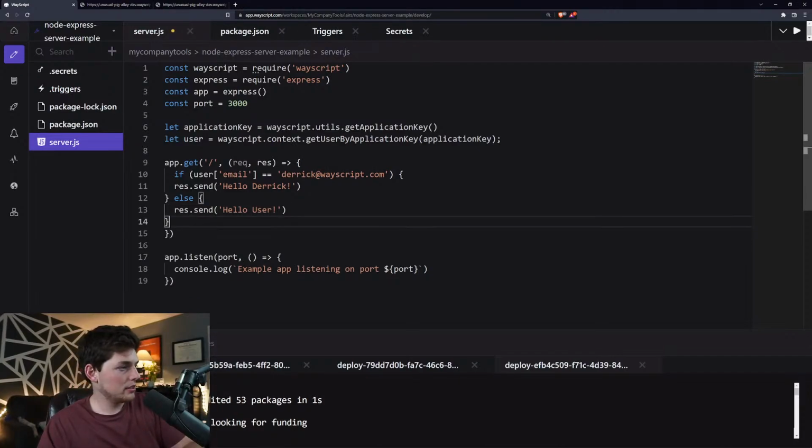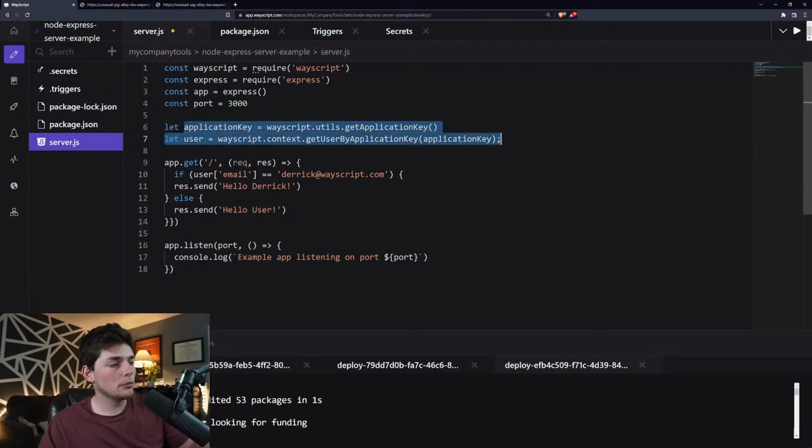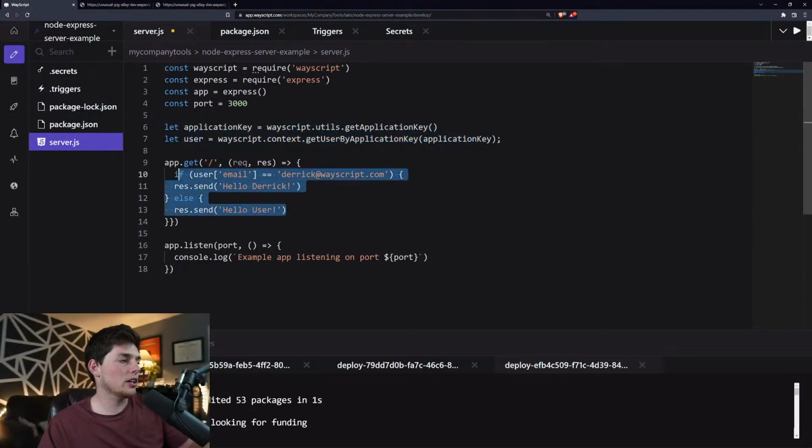All right. So at this point, let's take this example. I will talk to it very briefly. So what we're doing here is we have a Node Express server. In this Node Express server, we are setting up a Wayscript import. With this Wayscript import, we can get information about the user, and with that user's information, we can dynamically render content to the user depending on who's logged into the workspace.